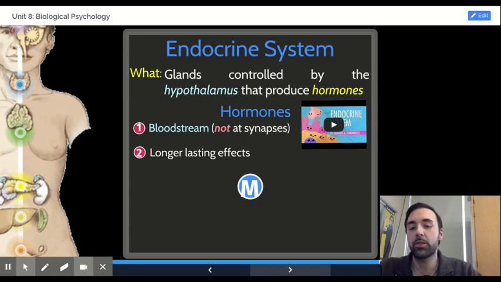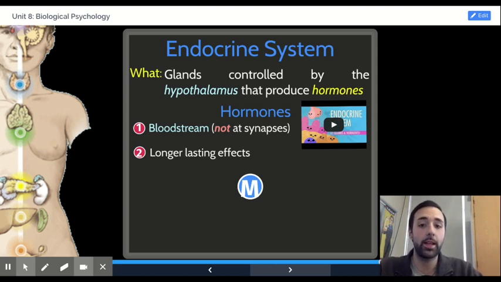The endocrine system refers to the various glands in our body that are controlled by a region in the brain called the hypothalamus. The hypothalamus, although part of the brain, specifically part of the limbic system, is in many ways the linkage between the nerves in our body and the nervous system, and then the glands in our body with the endocrine system. So though the hypothalamus is technically part of the brain, it is the linkage between these 2 systems.